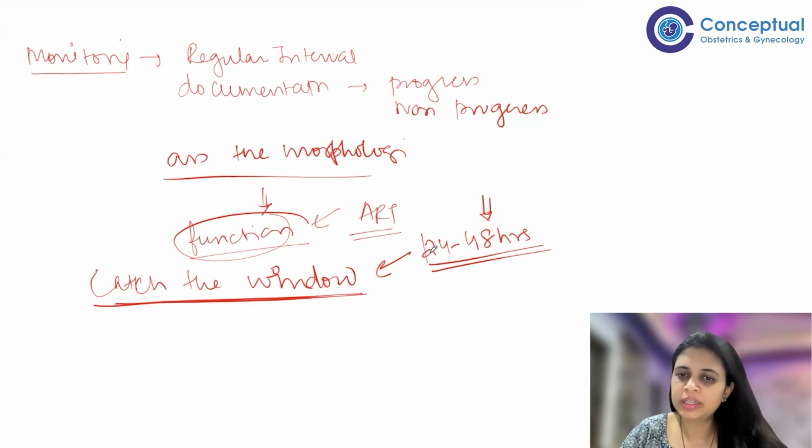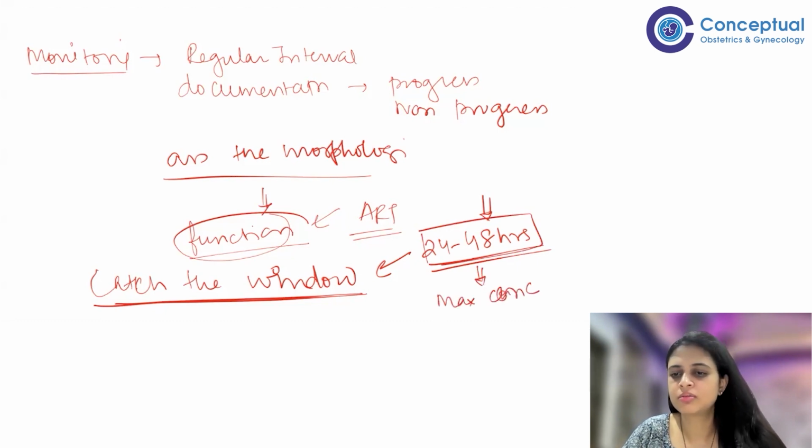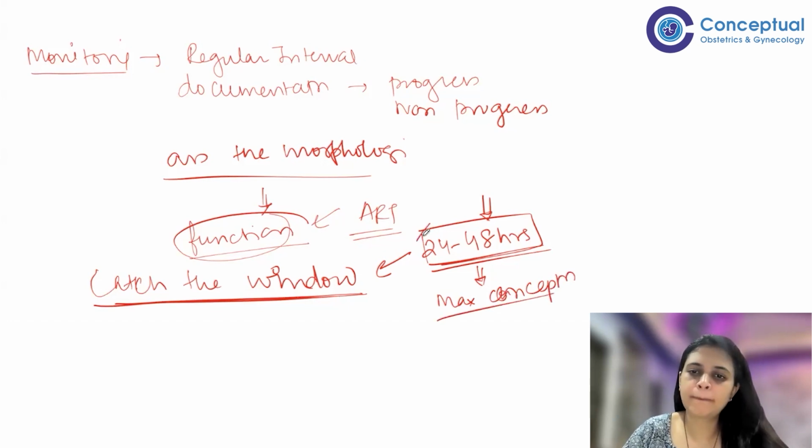If we predict this window, it has been seen that there are maximum chances of conception. All right. So our aim is to predict pre-ovulation and ovulation, because the exact time of ovulation we cannot predict. So this window, which has the maximum opportunity, should be predicted.